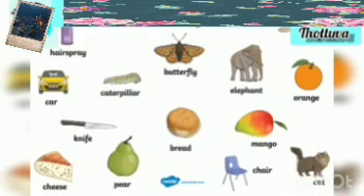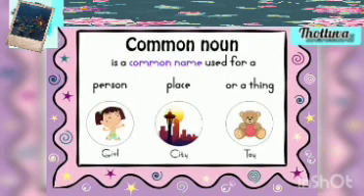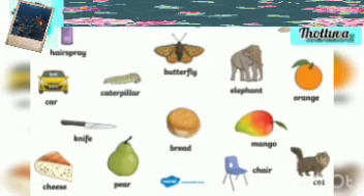So if I simply say city or country or state, that means it can be any place. There is no reference to a particular place. And in the case of animals, if I say a cat, a duck, wolf, dog, here it can be any duck. If I simply say duck, you can imagine any duck.